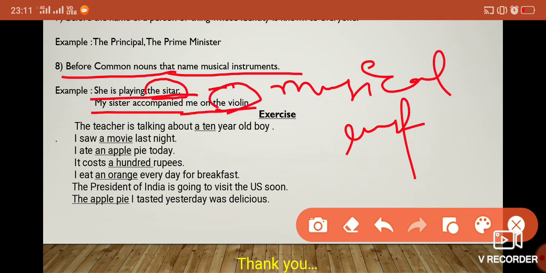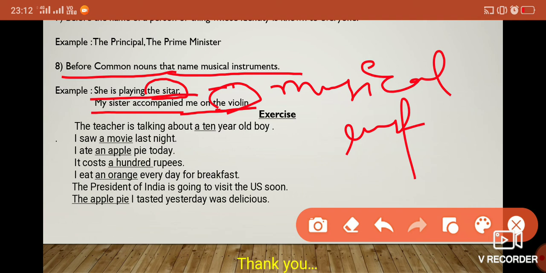Now you have to solve exercises, dear children. Then you will be able to understand better. As you are looking here, I have given you some solved sentences, and you have to practice more. The teacher is talking about a 10-year-old boy. I saw a movie last night. I ate an apple pie today. It costs 100 rupees. I eat an orange. You see here an is used because of the sound coming from that word orange, and this sound is a vowel.